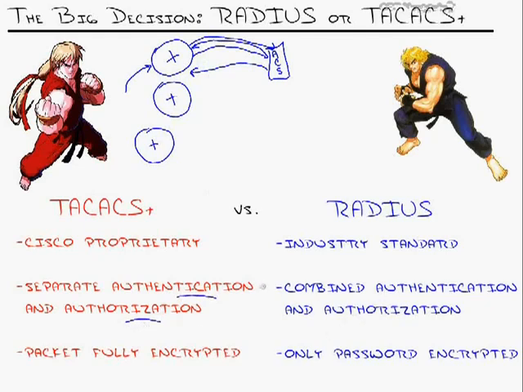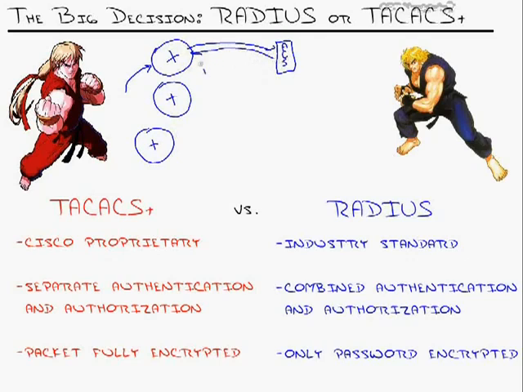Whereas Radius, it's combined in one big exchange. So when the user comes in and says, hello, my name is Jeremy with the password of Cisco, the router goes over to the ACS or Windows server and says, hi, is this username and password valid? And the server comes back and says, yes, and here's everything that they're able to do. You know, this is their privilege level. Now, what that does is rely a lot on this router for the configuration. Whereas TACACS, every command is compared against the database of commands that can be typed.